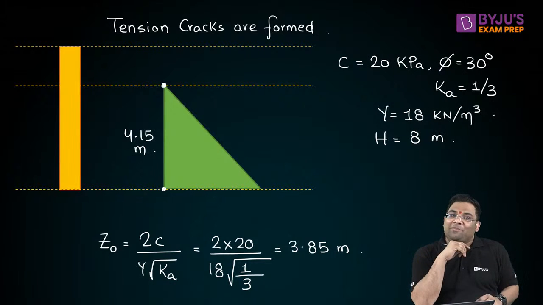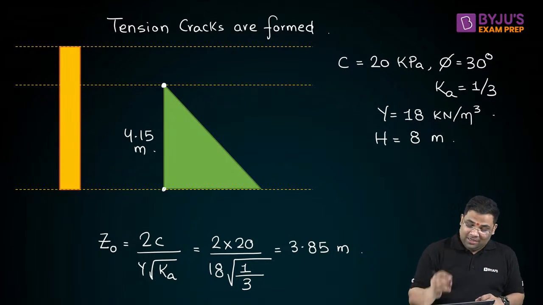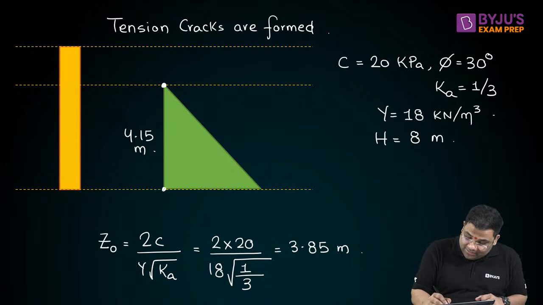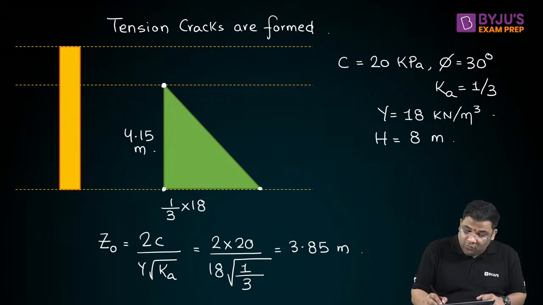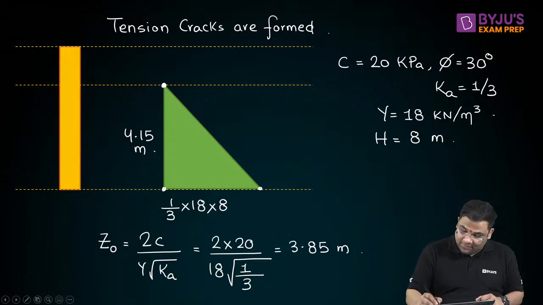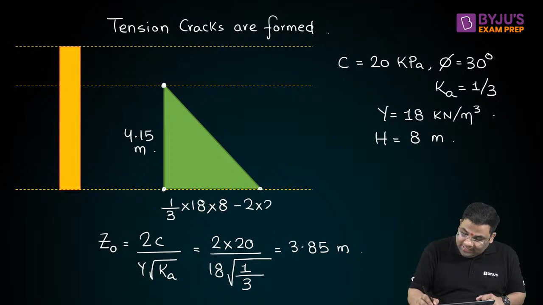This is 4.15 meter. Very good. Now, what is the vertical stress at this bottom? It will be simply Ka, 1 by 3, into gamma into H. H is how much? 8. So, 2 gamma into H minus 2C root Ka.